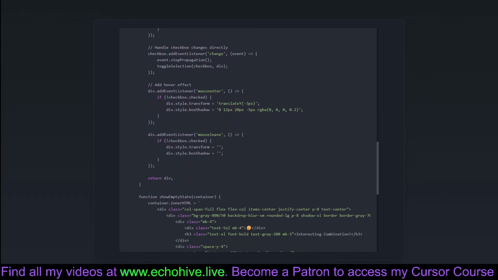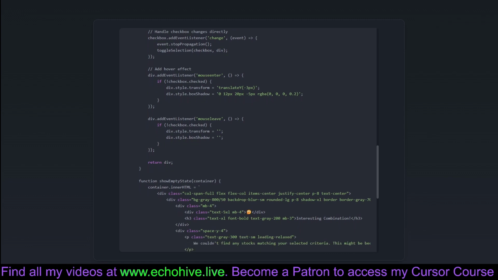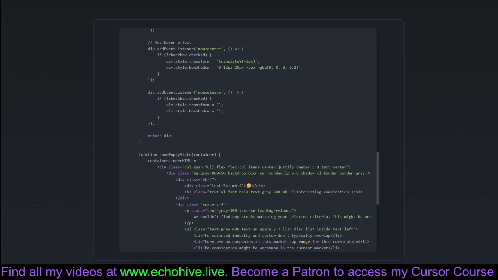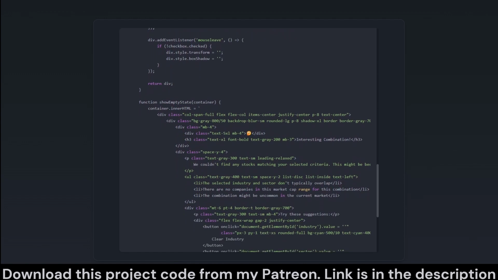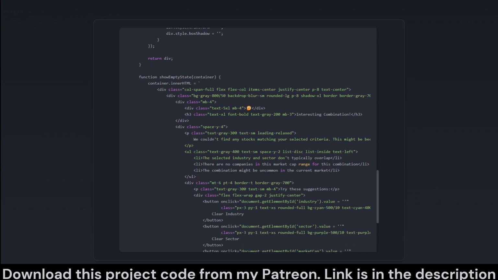The showEmptyState function ensures that when no stocks match the search criteria, a user-friendly message is displayed. This is much better than a blank page, as it provides insight and suggestive actions, gently guiding the user back to viable search options.